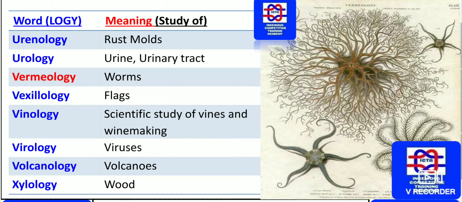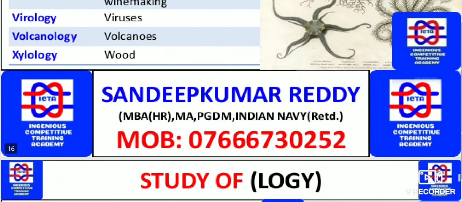The study of flags is known as vexillology. The scientific study of wines and winemaking is known as vinology. The study of viruses is virology. It's very important, so whatever the viruses concerning study is virology. Volcanoes concerning study is volcanology. The study concerning wood is known as xylology, which is very important. Xylo means the wood concerning study.